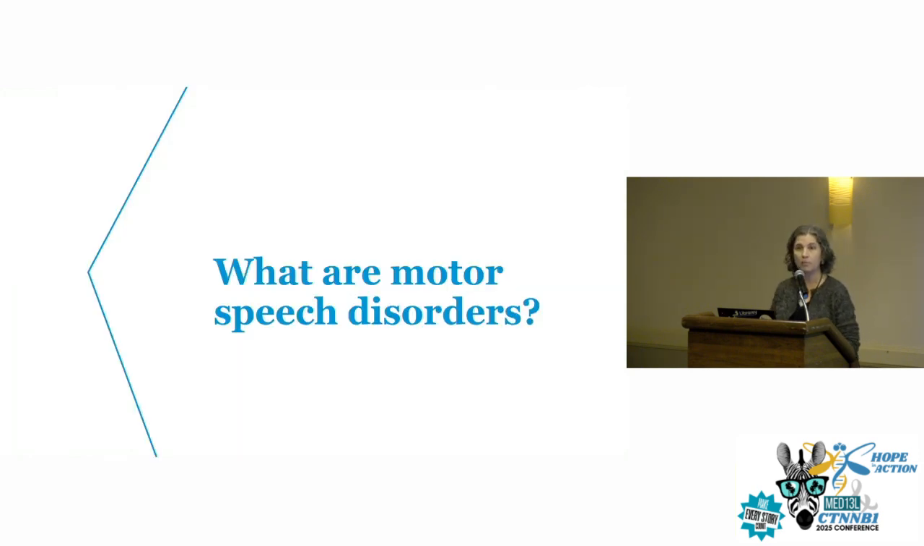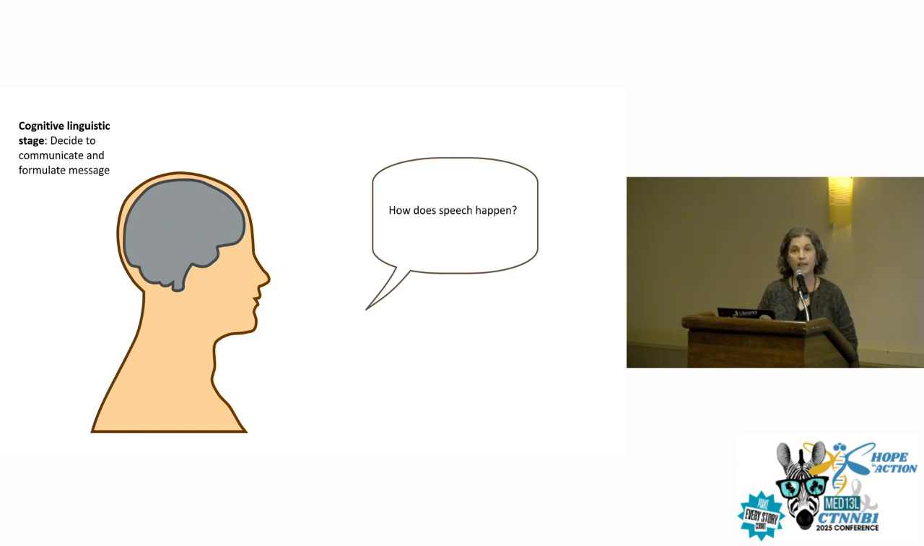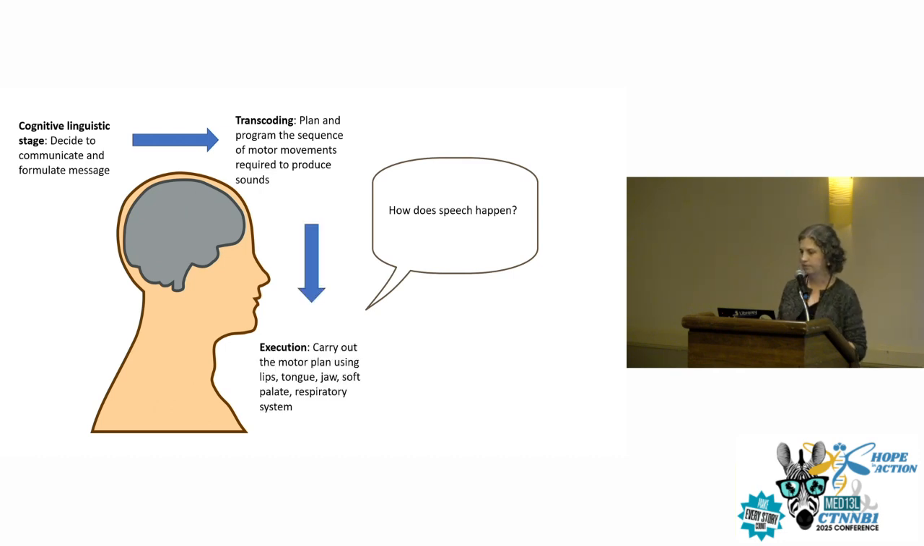So first, what are motor speech disorders? How does speech happen? For most of us, it's automatic. We don't think about it. We have a thought in our head and it comes out. But there are a lot of steps in between. First we have the cognitive linguistic stage. This is where we decide that we want to communicate, and then we begin to formulate that message. The second stage is transcoding. Once we know what we want to say, we have to figure out the motor plans involved in actually producing the message.